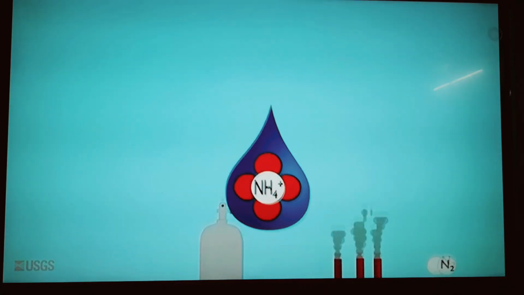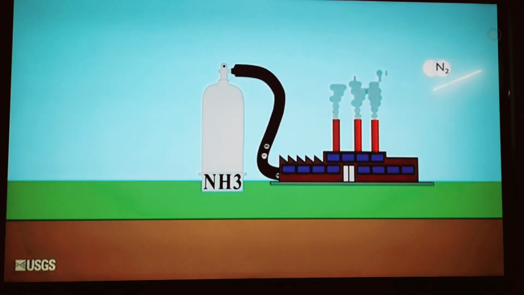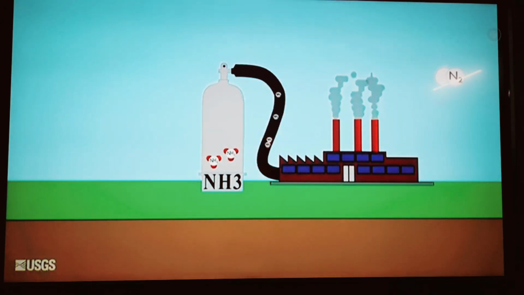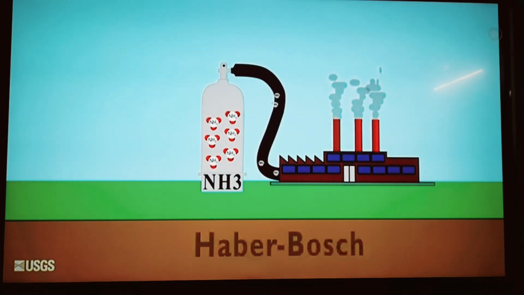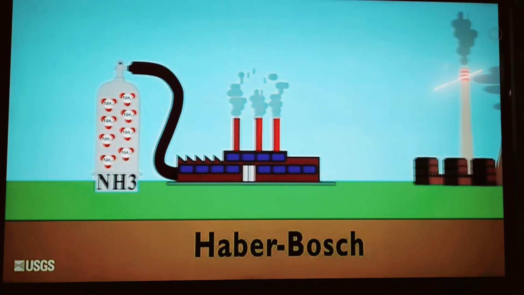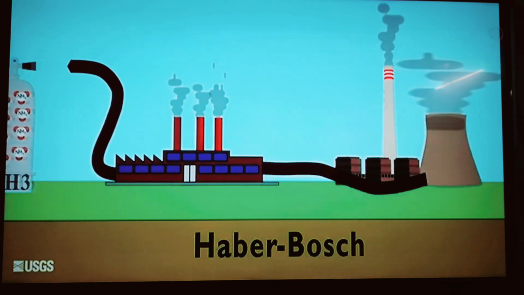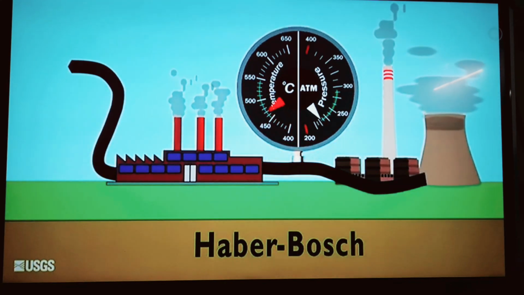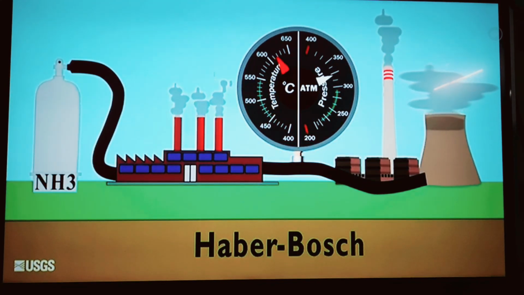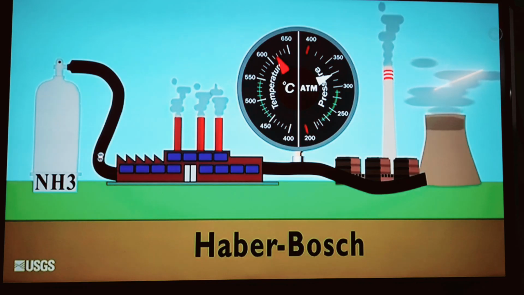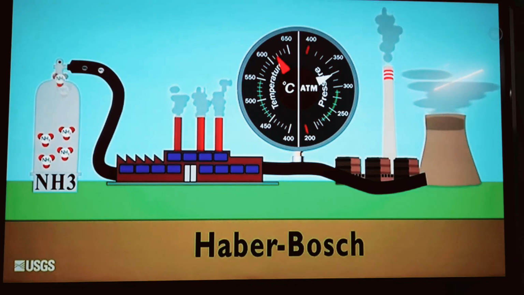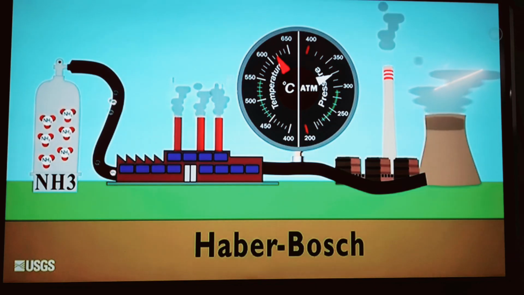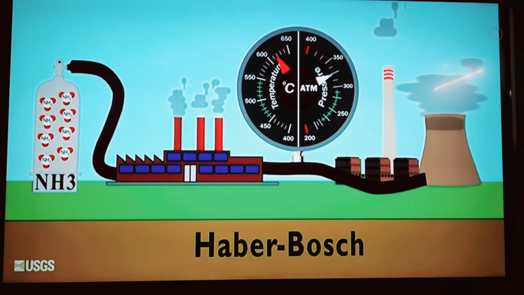In addition to natural processes, humans can synthetically fix nitrogen to ammonia using the industrial Haber-Bosch process. But unlike natural processes, Haber-Bosch requires high heat and pressure. It will be a major technical advance when people figure out how to fix nitrogen without costly energy demands.